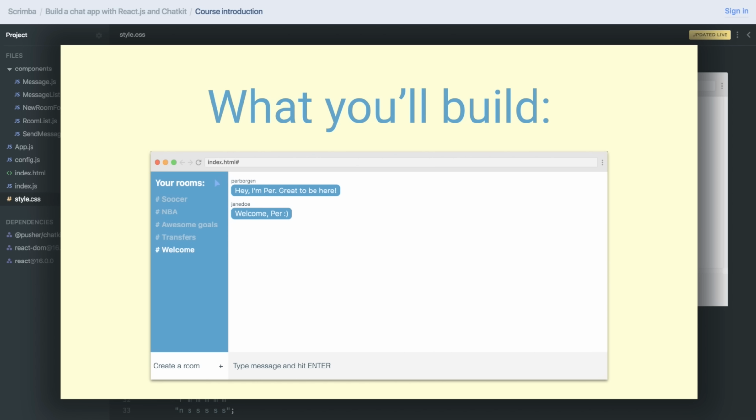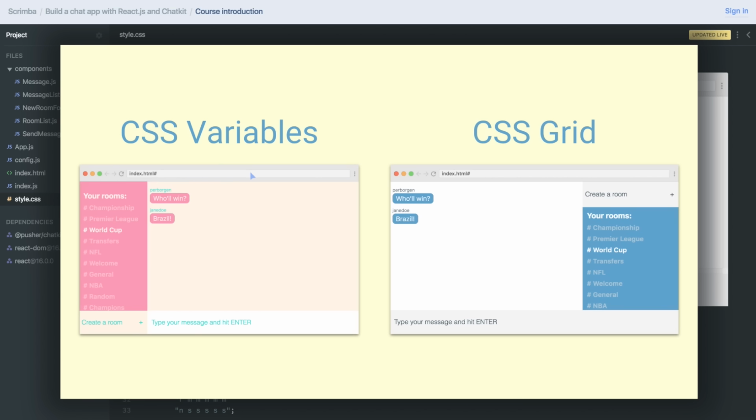And as a bonus, I want you to have your own personalized chat application. Not necessarily just the same as this one. So we're going to go through how to use CSS Variables and CSS Grid to personalize the application through easily changing the theme of the app, and also to shuffle around the different components. And both of these things are super simple to do using CSS Variables and CSS Grid. And these are also 2 hot new technologies of modern browsers that need to be in the tool belt of a front-end developer in 2018.